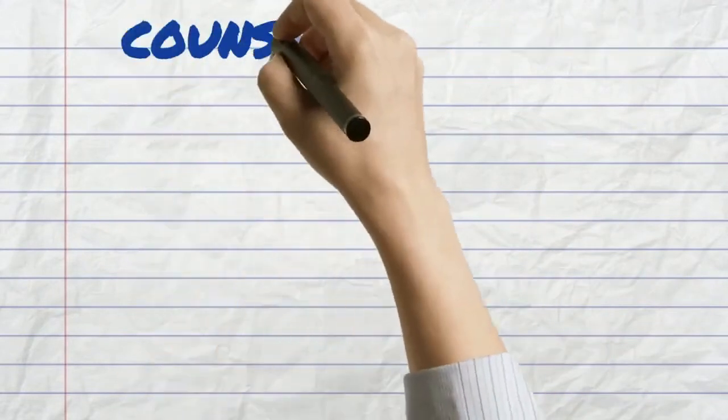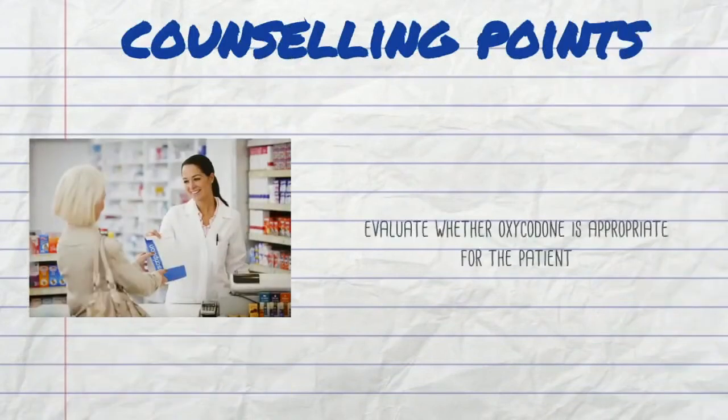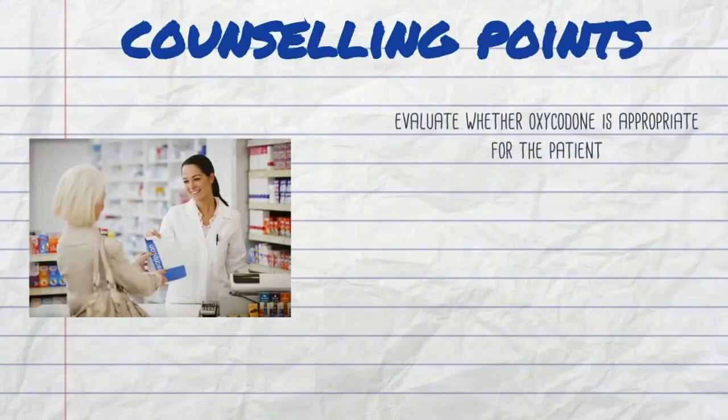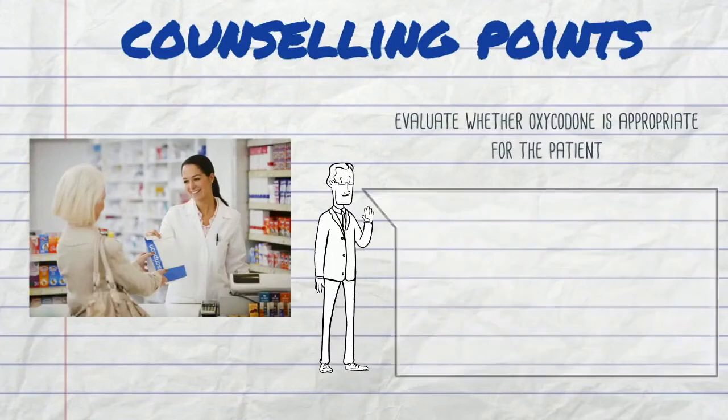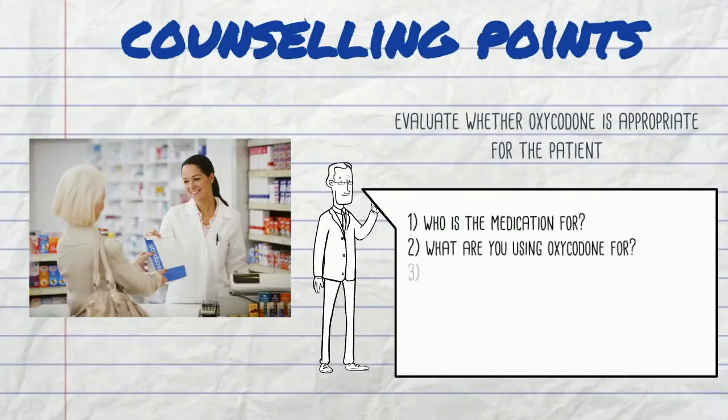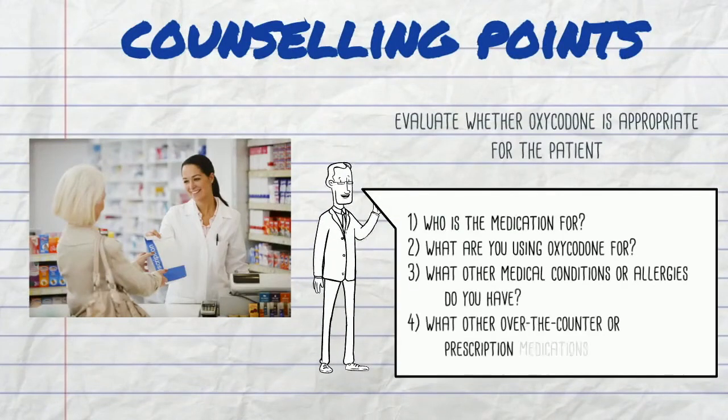Now, when first counseling a patient on the use of oxycodone, we first must evaluate that the drug is suitable for the specific patient. This is done by asking open-ended questions such as who is the medication for, what they were using it for, if they have any other medical conditions or allergies, and if they are taking any other over-the-counter or prescription medications.